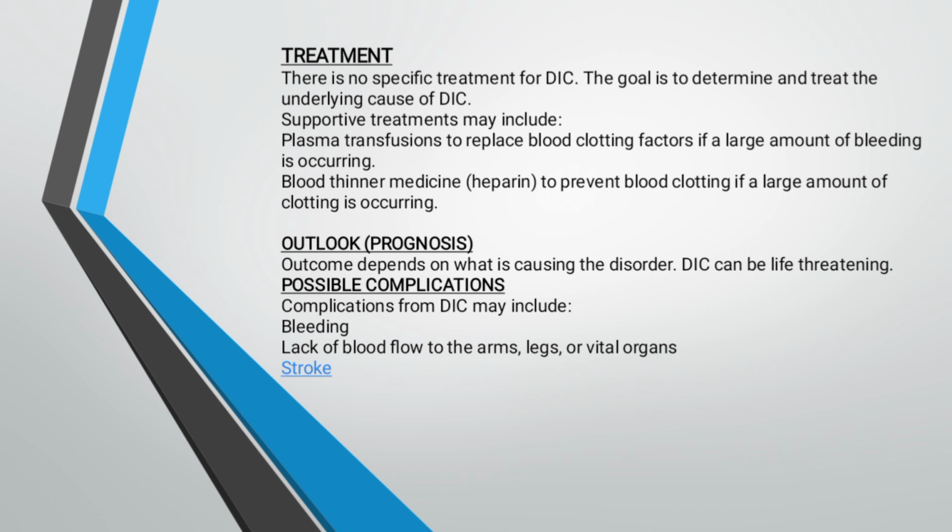The outlook, prognosis, or outcome depends on what is causing the disorder. DIC can be life-threatening, and the possible complications from DIC may include bleeding, number one, lack of blood flow to the arms, legs, or vital organs, and the last one is stroke.